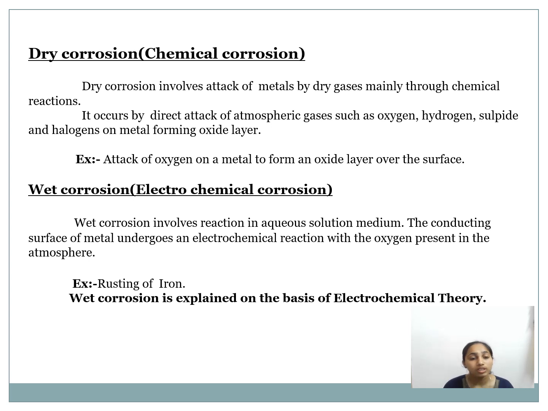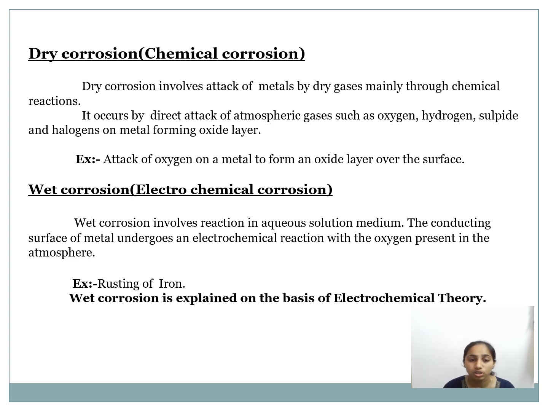Dry corrosion. What is dry corrosion? Dry corrosion involves the attack of metals by dry gases, mainly through chemical reactions. It occurs by the direct attack of atmospheric gases such as oxygen, hydrogen sulfide and halogens on the metal, forming oxide layers. An example of dry corrosion is the attack of oxygen on a metal to form an oxide layer over the surface.